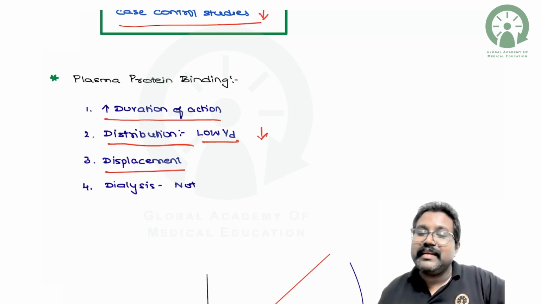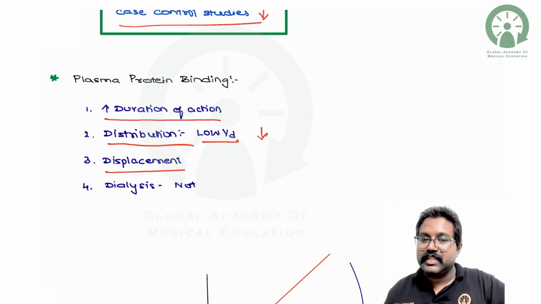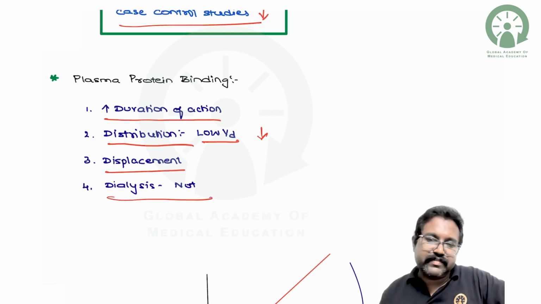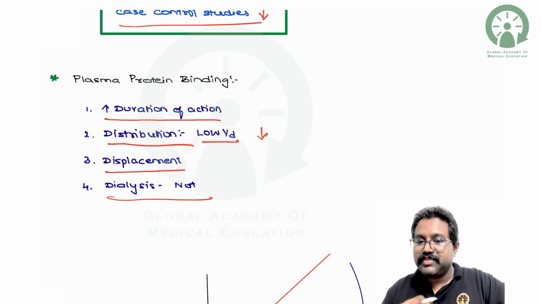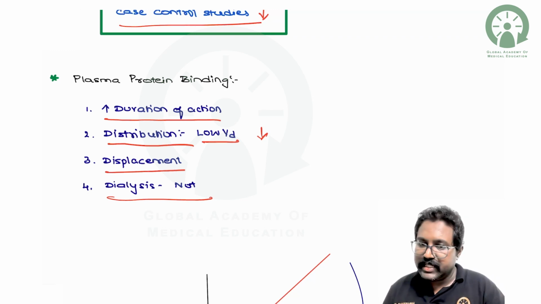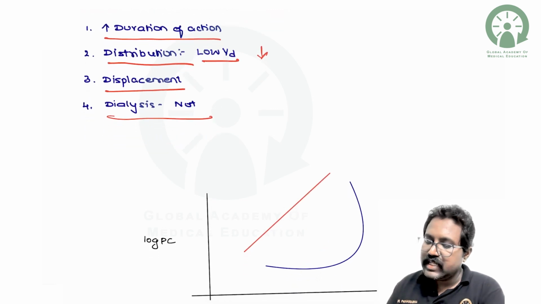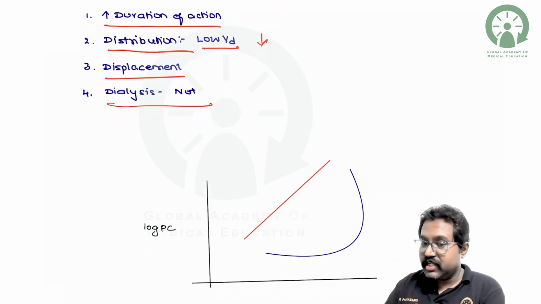So displacement can lead to adverse effects of other drugs, and dialysis is not effective for drugs which have high plasma protein binding capacity, like digoxin, amphetamine, opioids, etc.